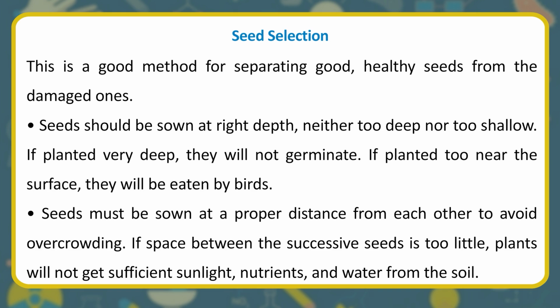Seeds must be sown at a proper distance from each other to avoid overcrowding. If space between the successive seeds is too little, plants will not get sufficient sunlight, nutrients, and water from the soil.